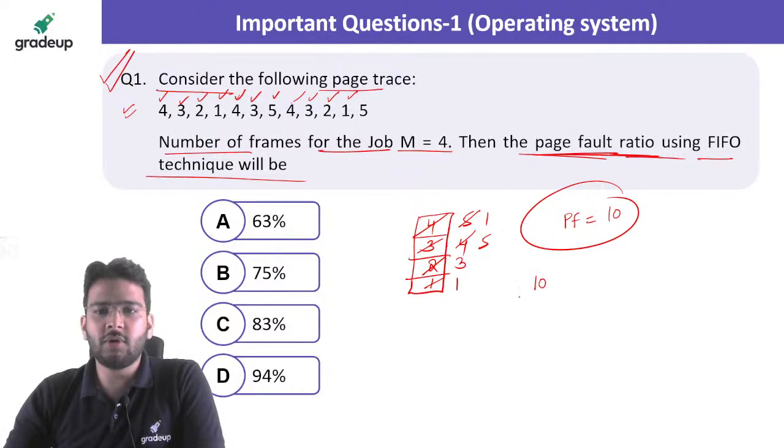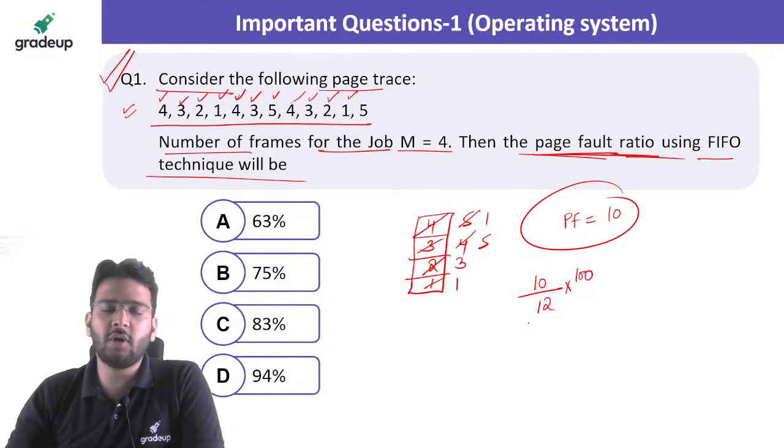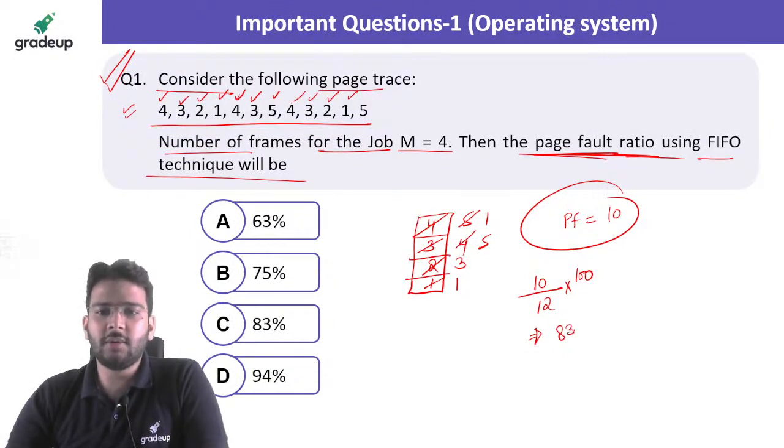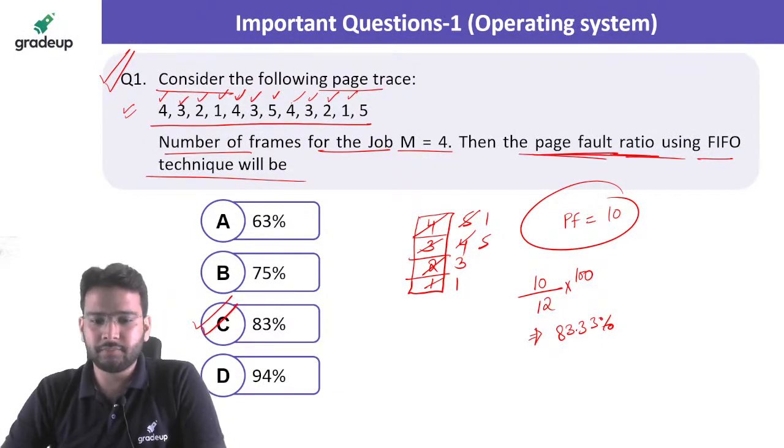Total number of page faults divided by the total page requests here. So total, if you count, these are 12, right? So 10 divided by 12 into 100 will be your page fault ratio. If you solve this, what will be the answer? Answer will come out as 83.33%. So if you see the options, approximate value is option C.